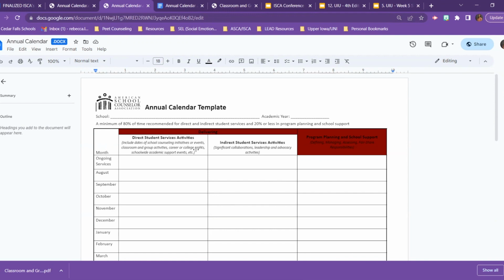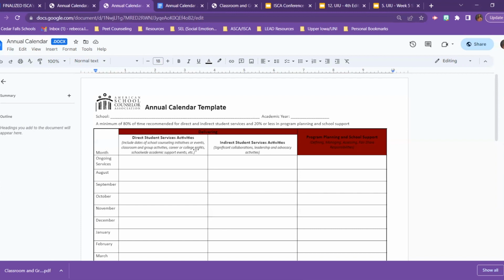Going over to the indirect student services column, remember, these are services provided on behalf of students as a result of the school counselor's interaction with others. So through indirect services of collaboration, consultation, and referrals, school counselors enhance student achievement and promote equity and access for all students. If you need more information about those individual services under direct, such as the difference with instruction or what appraisal and advisement would mean, please make sure that you are looking at our National Model Handbook. Those would be found on pages 78 through 80.